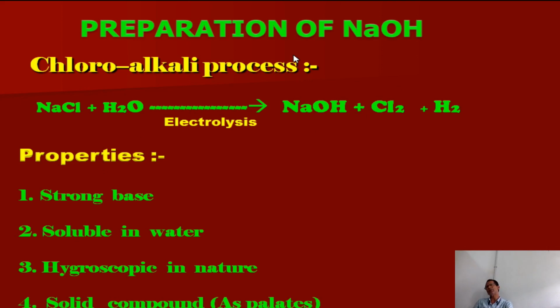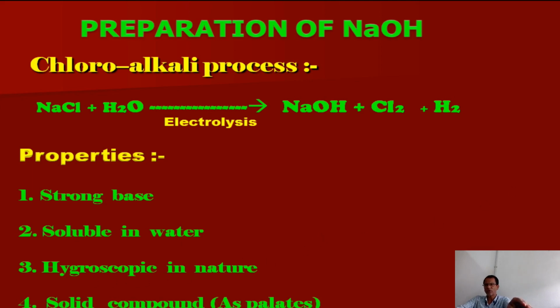Properties. What are the properties of caustic soda? First, NaOH is a strong base, and it is soluble in water. It is hygroscopic in nature. Hygroscopic means it generally absorbs moisture. If you keep sodium hydroxide outside, it absorbs moisture, that's why it's called hygroscopic.